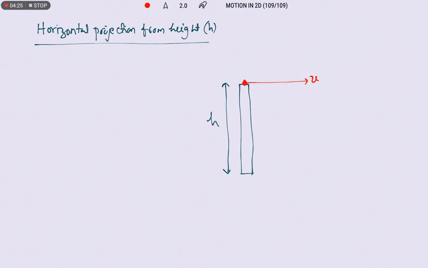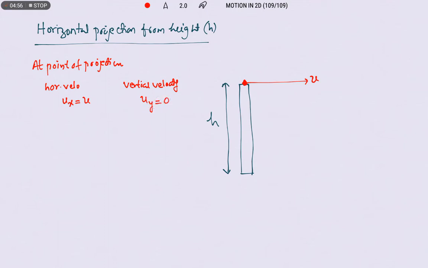Now at the point of projection, let us write its physical quantities. At the point of projection, its horizontal velocity ux is equal to u, and its vertical velocity, there is no vertical velocity because it is horizontal projection, that's why uy equals 0.